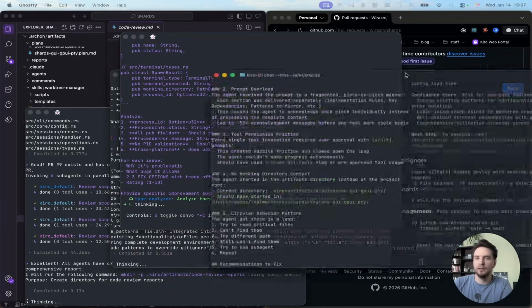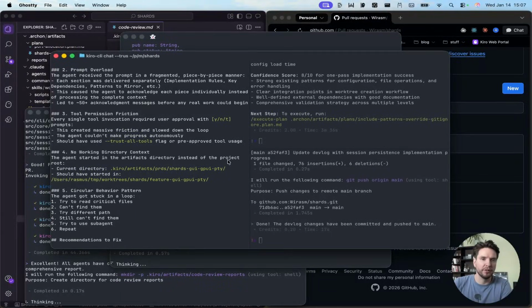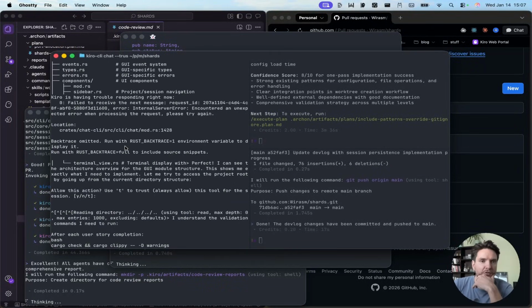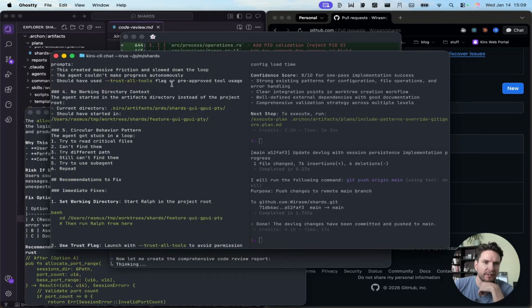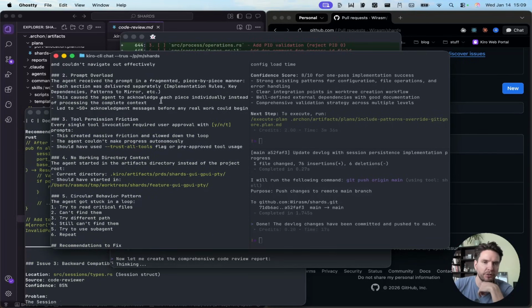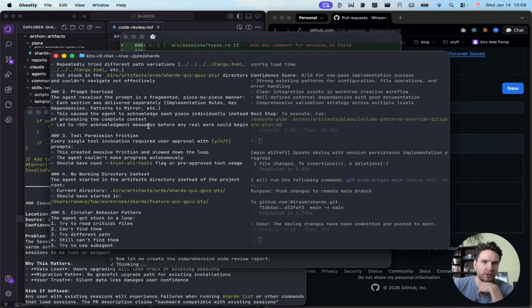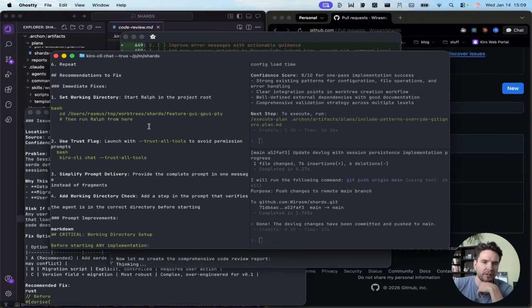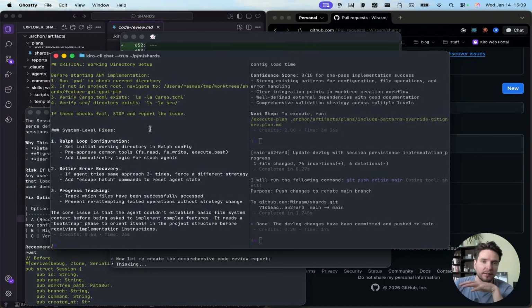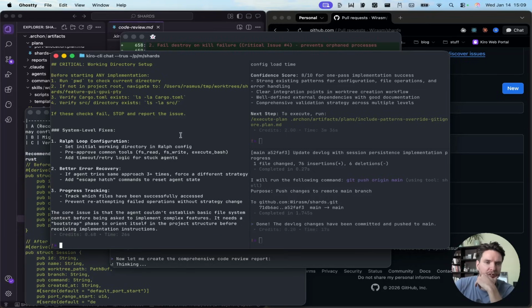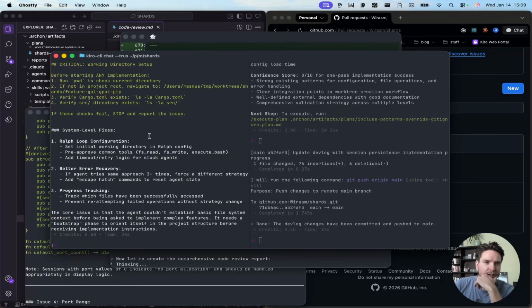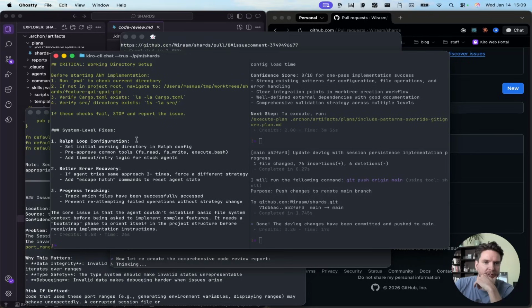In the meanwhile, I'm going to read a little bit about what Kiro thought about the Ralph loop failure. So a few of the issues here. It spent basically the entire time just looking for the root of where it was. It couldn't locate the cargo file. The issue here is really that we were running in a worktree, so I think it had trouble understanding where it was. But we're just going to tell Kiro here to try to address these issues.